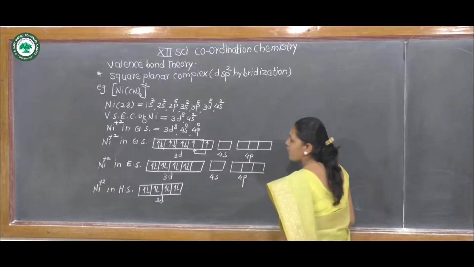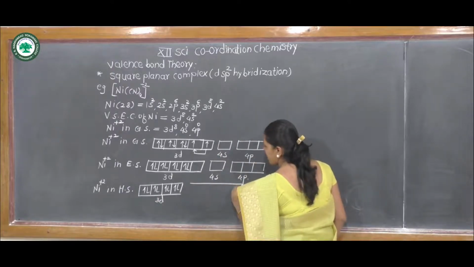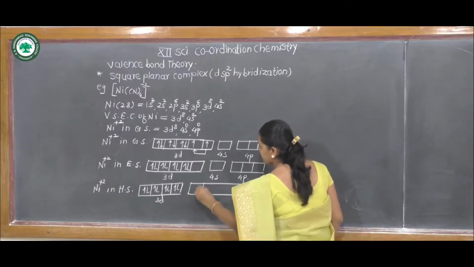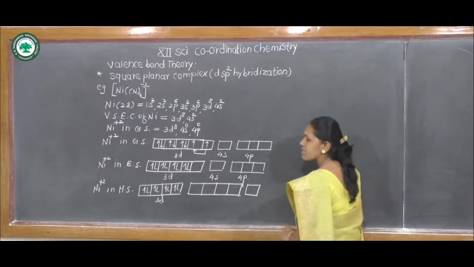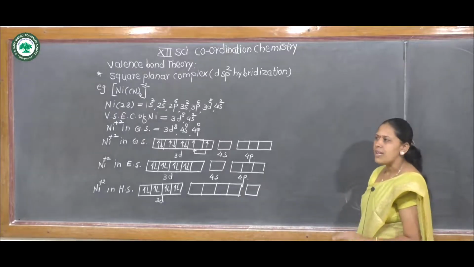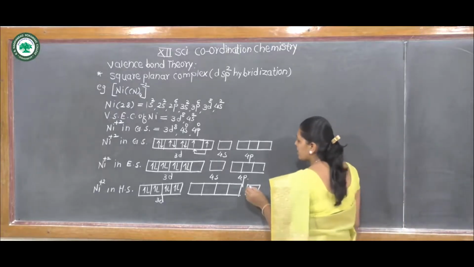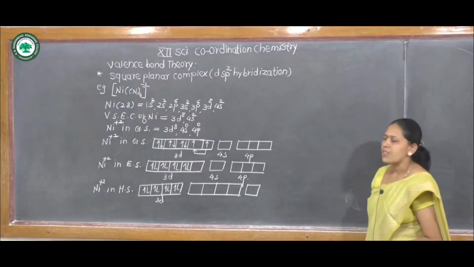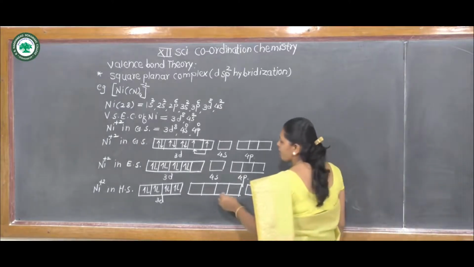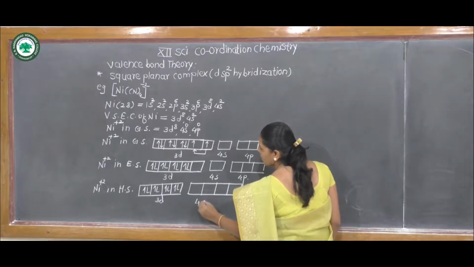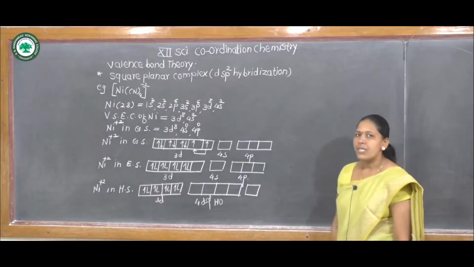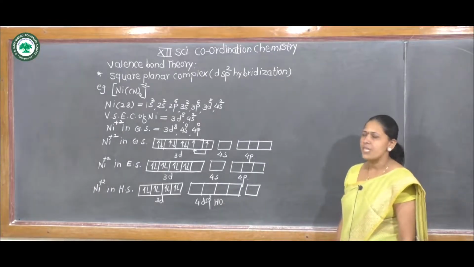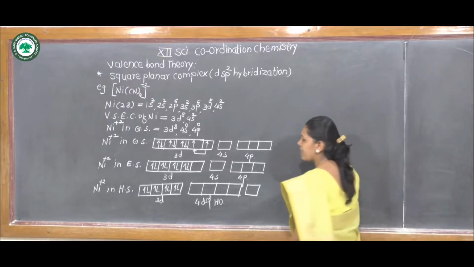This is the 3d orbital of the central metal nickel, and these are the one d, one s and two p orbitals. One p orbital remains vacant, an unhybridized p orbital, which is not necessary to accept electron pairs from the ligands. Therefore, these are the 4 dsp2 hybrid orbitals made vacant by the central metal ion to accept electron pairs from the 4 cyanide ligands.